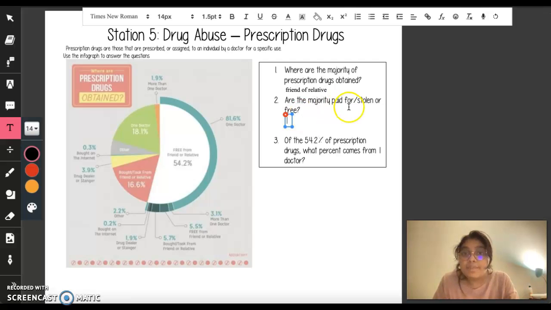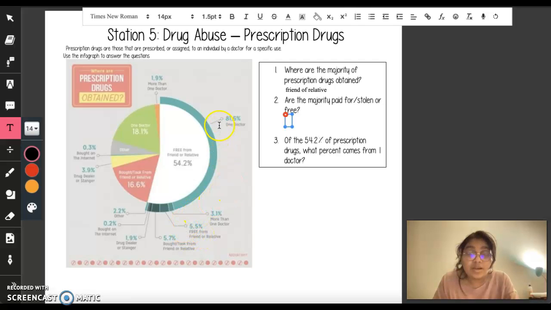Let's look at the second question. Are the majority paid for, stolen, or free? Now, if you're looking at the whole pie chart, we would say that it's free, right? From friend or relative. But if you're looking at just this 54.2%, we can see that only 5.5% is actually free.